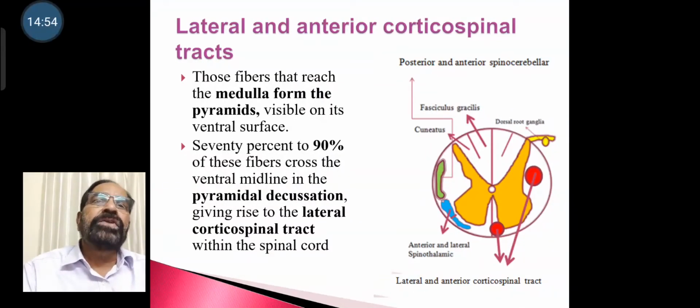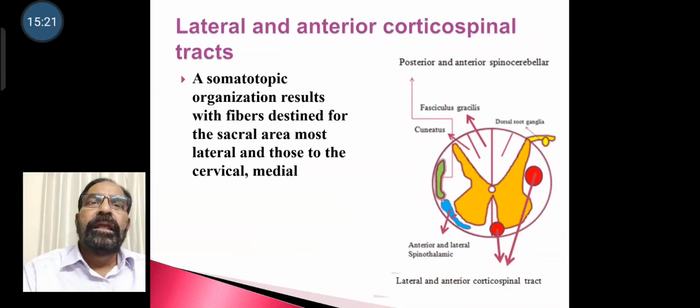Lateral and anterior corticospinal tracts. Those fibers that reach the medulla form the pyramids visible on its ventral surface. 70 to 90% of these fibers cross the ventral midline in the pyramidal decussation, giving rise to lateral corticospinal tract within the spinal cord. A somatotopic organization results with fibers destined for sacral area most lateral, and those for cervical medial.